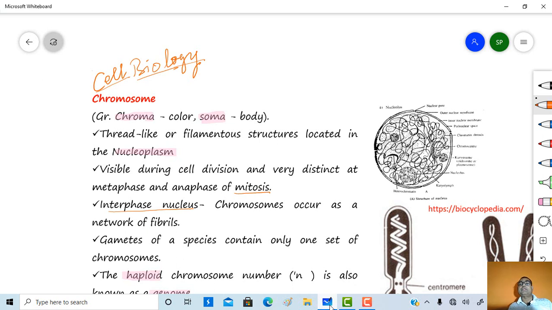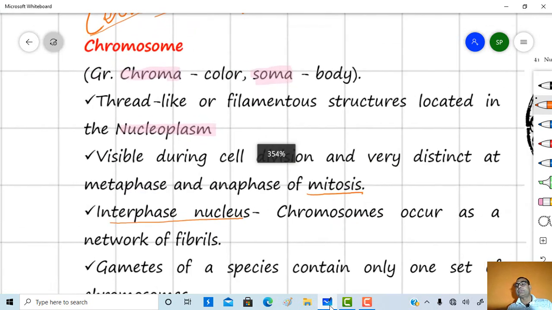Back once again in the cell biology. Today we will deal with the chromosome. So the chromosomes are present in the nucleus.